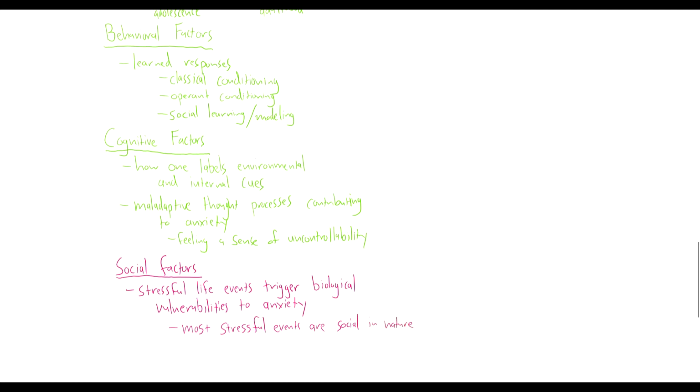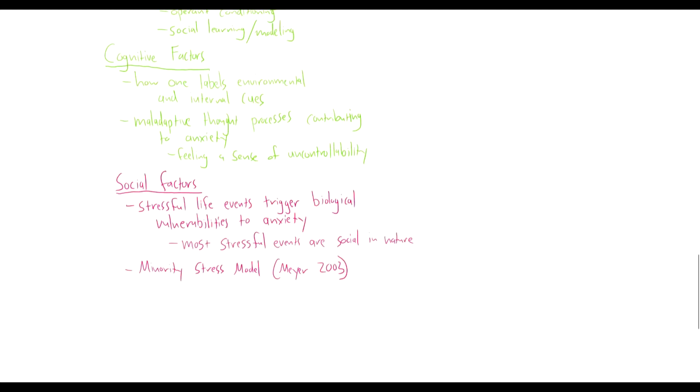Another thing to look at when it comes to social factors is minority status and discrimination and stressors associated with being a minority. So one psychologist, Meyer, proposed the minority stress model, and they show that LGB individuals have an increased prevalence for anxiety disorders. They explained this in several ways and tied this to their sexual identity. This increase in anxiety was likely due to an increase in stress that's associated with stigma, prejudice, and discrimination associated with their sexual identity.